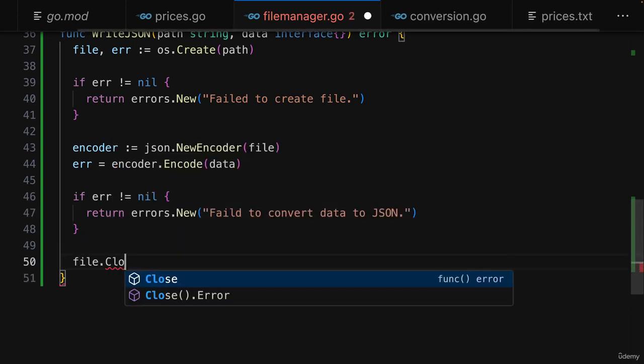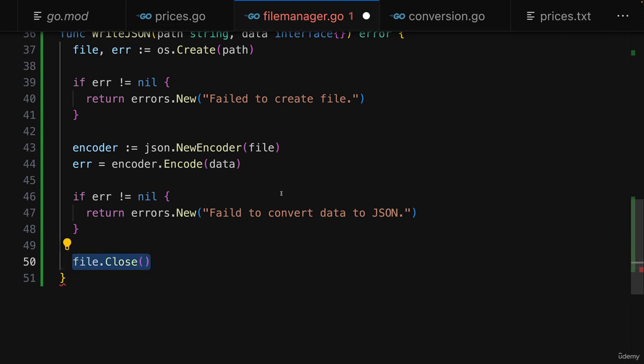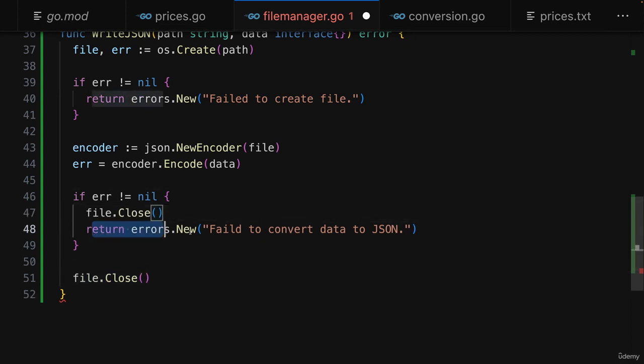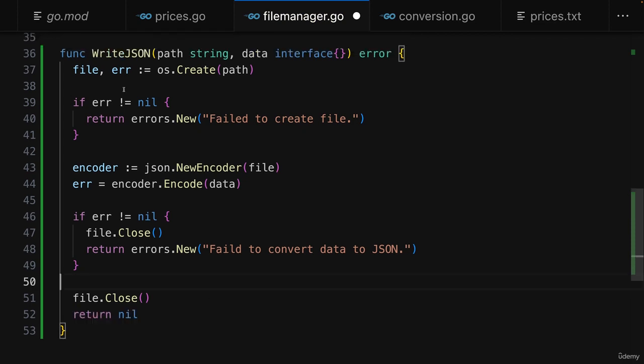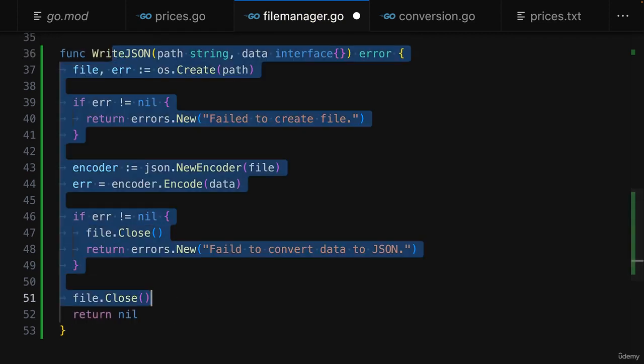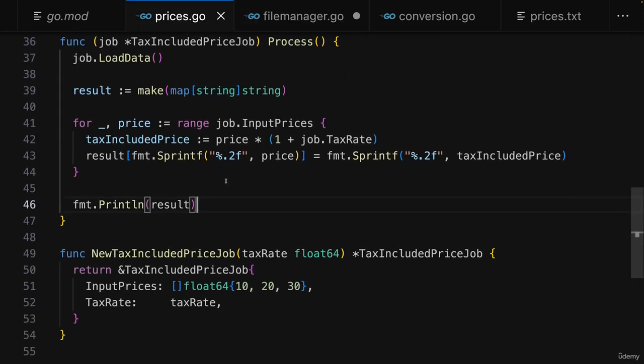Thereafter, I want to call file close, and I also want to do that here if converting failed, so that we always close this file and then return nil, because here we were successful and I therefore don't want to return any error. And that's now a write_JSON function, which we can use in the prices Go file to write the result of our calculation here to a file.